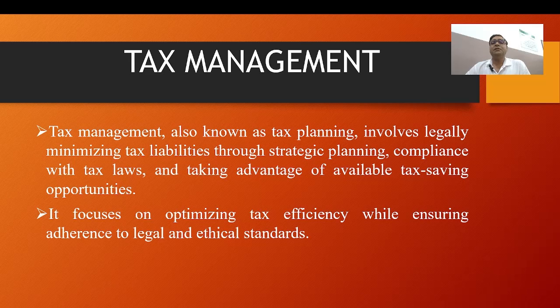For example, I'm giving a numerical example. We are using mathematical terms. Suppose a business purchases new equipment. Suppose you start a business and you purchase some equipment. Its cost is 50,000. Under tax management, the business can take advantage of the Section 179 deduction, allowing them to deduct the full cost of the equipment in the year of purchase.